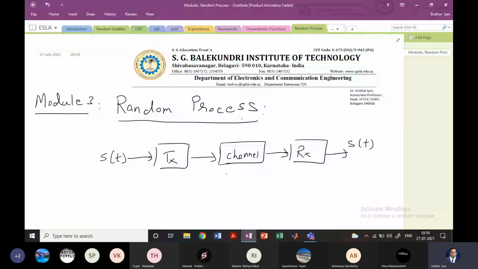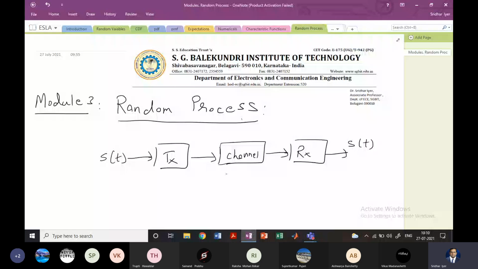Right? So let me denote this noise as some n of t. Right? So what is going to happen at the output of the channel is you will get S of t plus n of t. Right? Here we are assuming that the channel is an additive channel. Okay, the channel could also be a multiplicative channel, we do not know. But assuming it is an additive channel, you'll get at the output of the channel S of t plus n of t. Therefore, the output of the receiver also becomes S of t plus n of t. However, this is not the signal that we want to transmit. The signal that we wish to transmit was S of t. Right? So this signal which we wanted to transmit, and this signal which we are receiving, there is obviously a problem, right? They do not match.